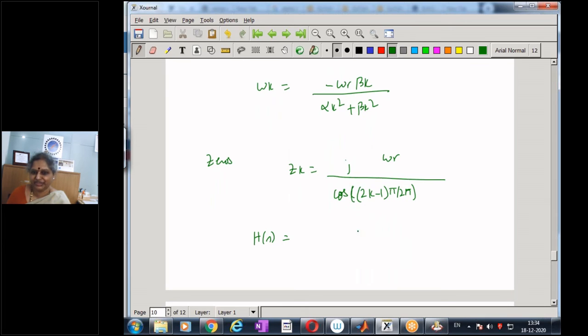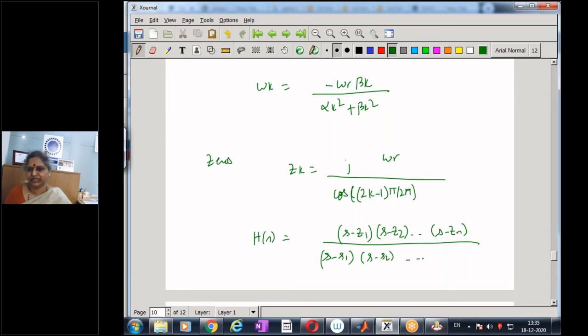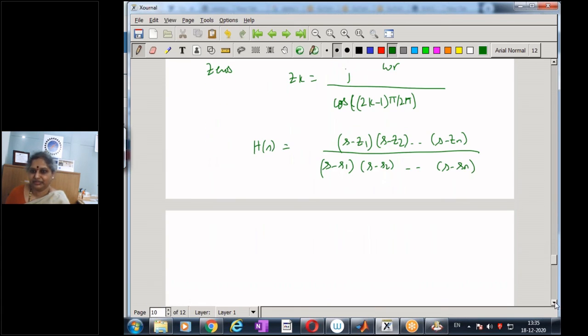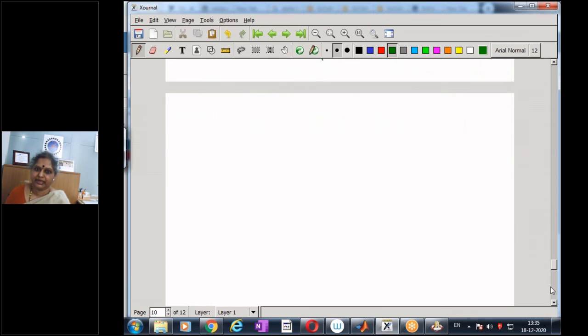So my h of s is going to have some zeros. So s minus z1, s minus z2, and so on, s minus zn, divided by my poles, s minus s1 into s minus s2, and so on up to s minus sn. So this is the transfer function of the type 2 Chebyshev filter, which has both poles as well as zeros. And let's take the same example.